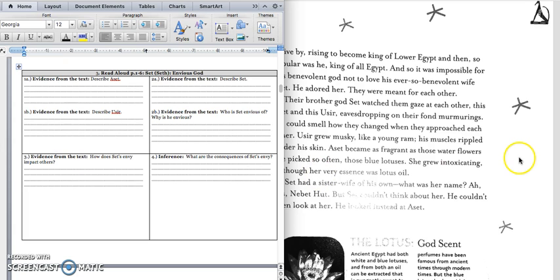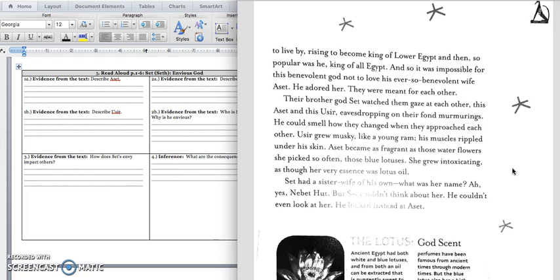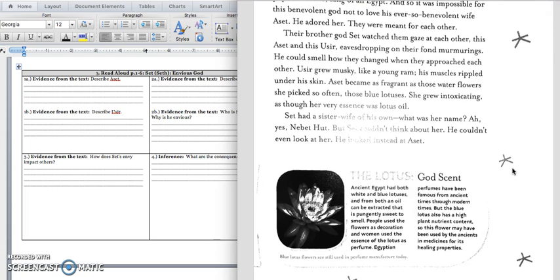We're going to keep reading and we're going to underline details about Set. We want to describe him, who he is, and we want to know who he is envious of and why.